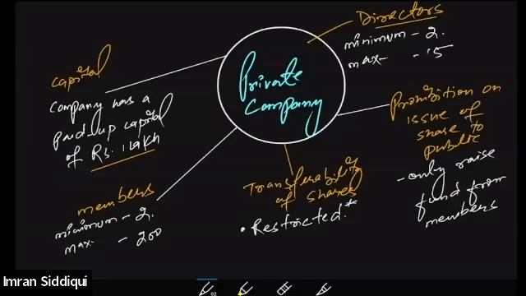Upon the private company, there is restriction upon the transferability of share. Members cannot transfer their share on their own to some other person unless and until certain conditions are satisfied. And there is prohibition on issue of shares to the public. The company cannot raise funds from the public. Only members of the private company can contribute towards the capital of the company. Then there is a condition about the directors as well, that there should be at least 2 directors and a maximum of 15 directors at a time in a private company. These are, you can say, the characteristics of the private company.